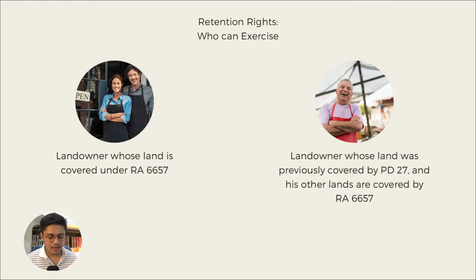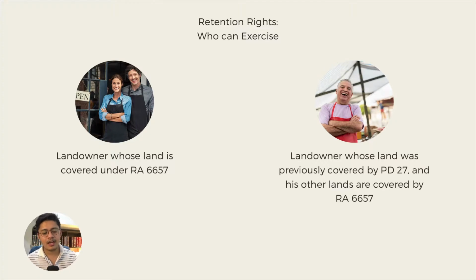They also had agricultural lands not devoted primarily to rice and corn. Upon effectivity of PD 27, only a portion of their land holdings was covered, but they own some other lands in other places which are not covered by PD 27. Not corn land, not rice land.